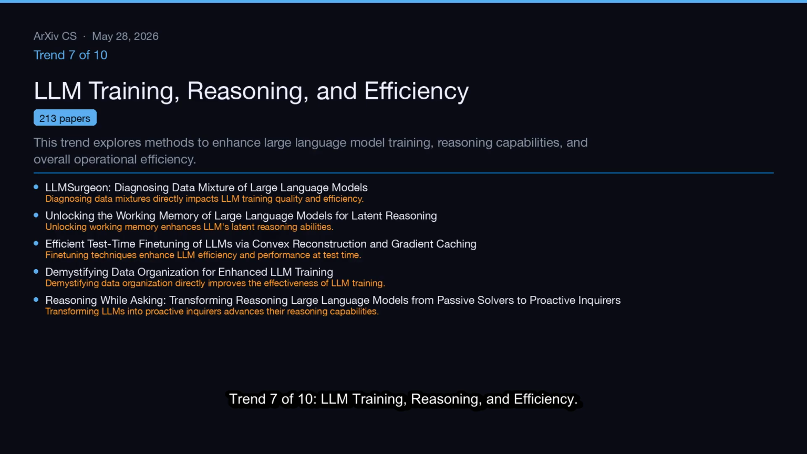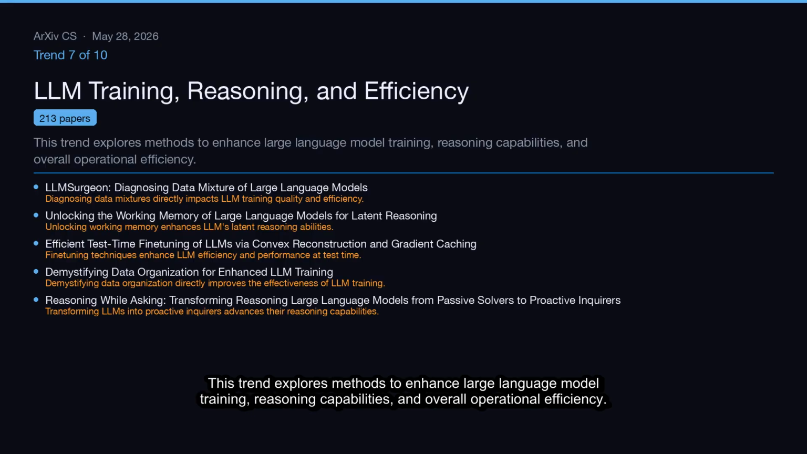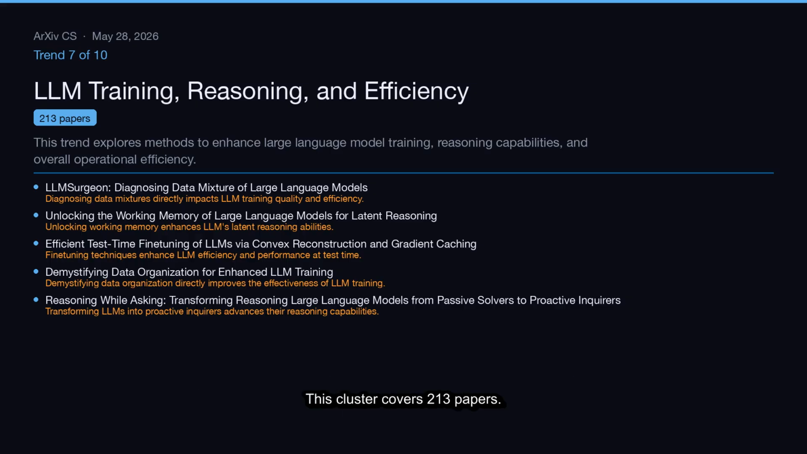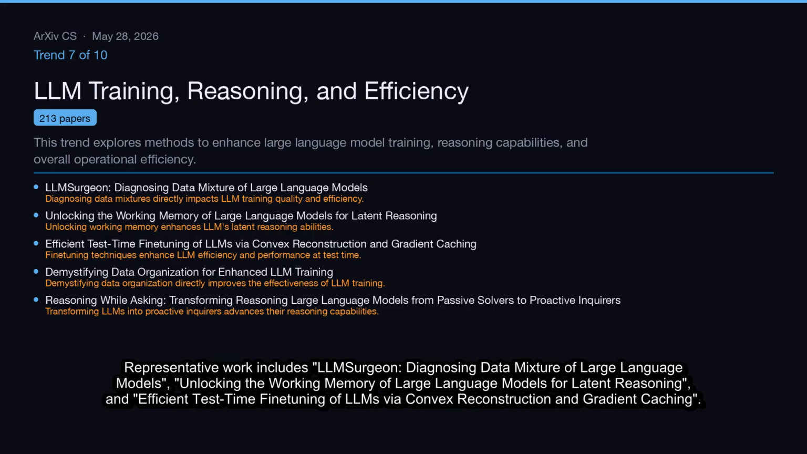Trend 7 of 10, LLM training, reasoning, and efficiency. This trend explores methods to enhance large language model training, reasoning capabilities, and overall operational efficiency. This cluster covers 213 papers. Representative work includes LLM Surgeon, diagnosing data mixture of large language models, unlocking the working memory of large language models for latent reasoning, and efficient test time fine-tuning of LLMs via convex reconstruction and gradient caching.